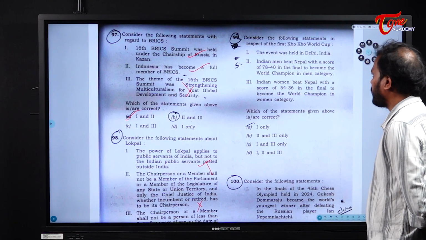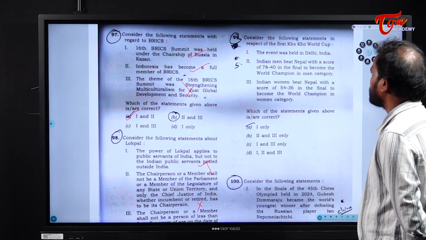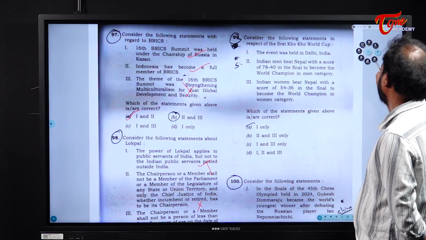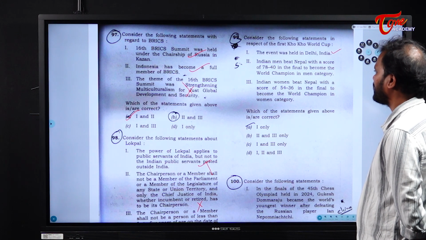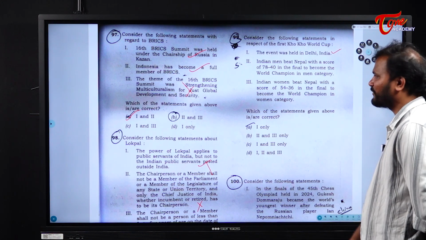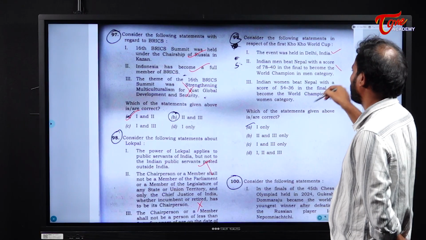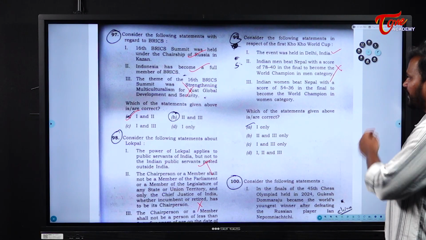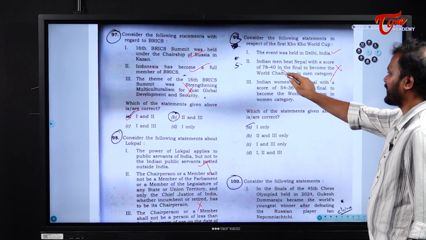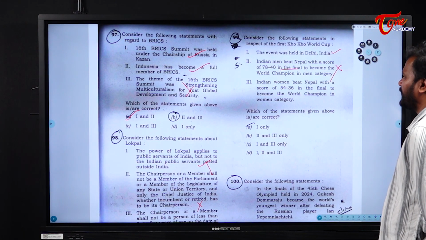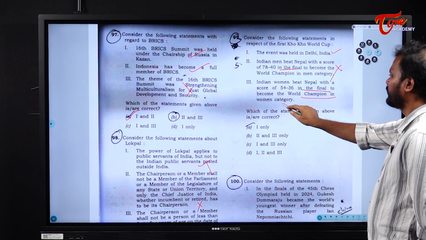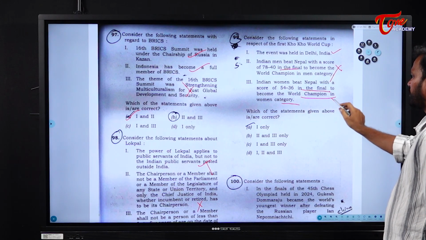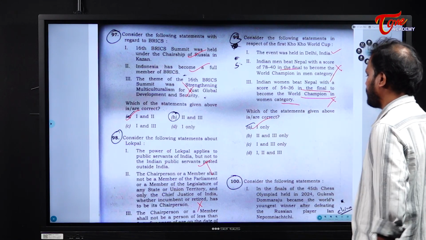Next, consider the following statements in respect of the first Kho Kho World Cup. The event was held in Delhi, India, right? Indian men beat Nepal with a score of 70. This is too detailed for the question, but the answer is no. Okay, it is not. The Indian men did not. The score is not the same actually. Okay. Next, Indian women beat Nepal with a score of 54-36 in the final to become the world champion in the women category. This is also wrong. So the answer is only 1. Next.